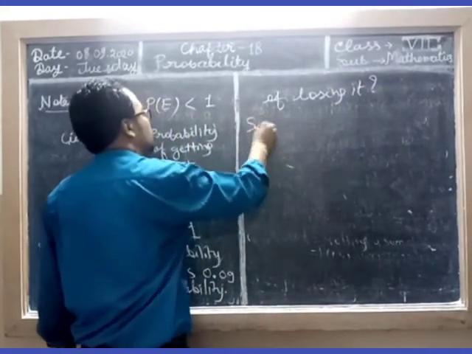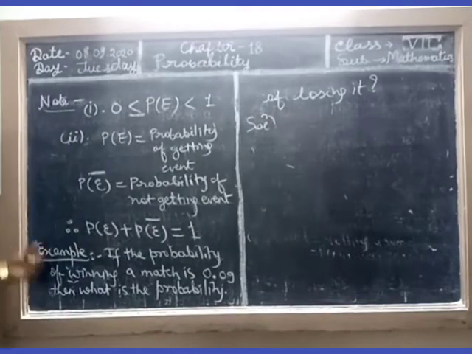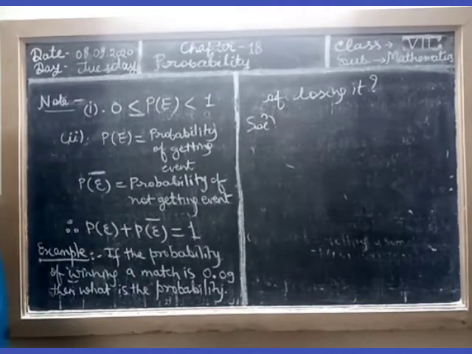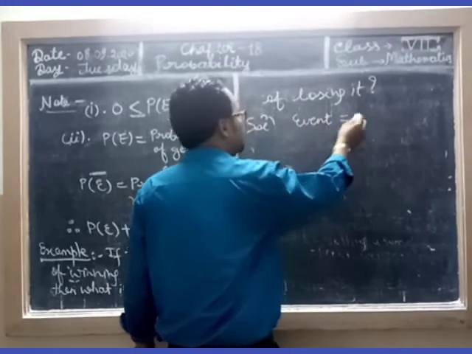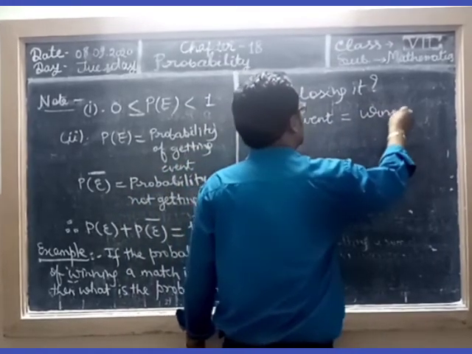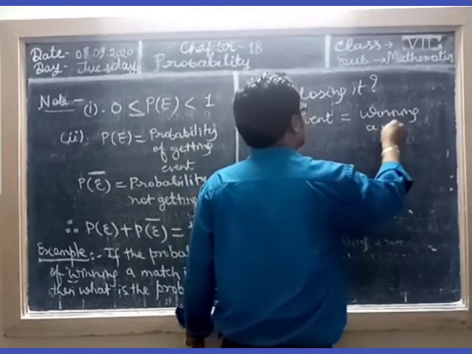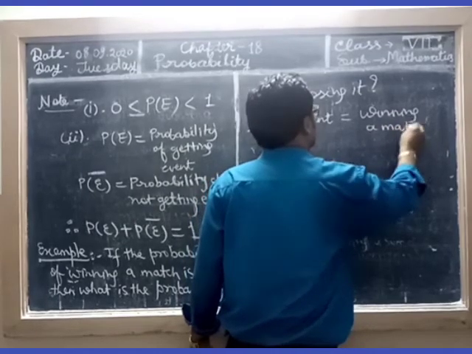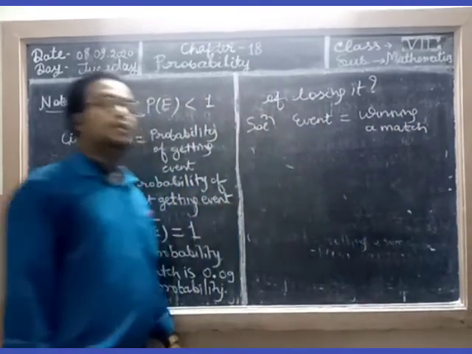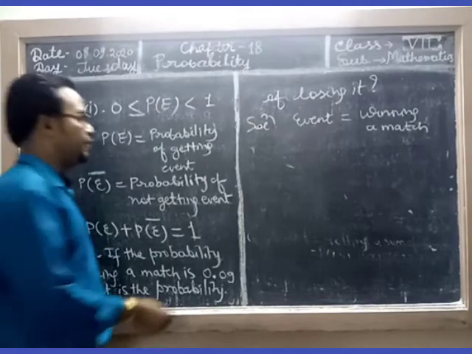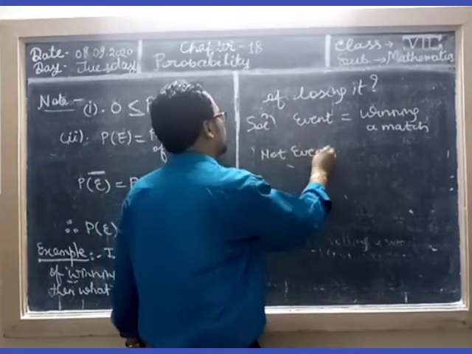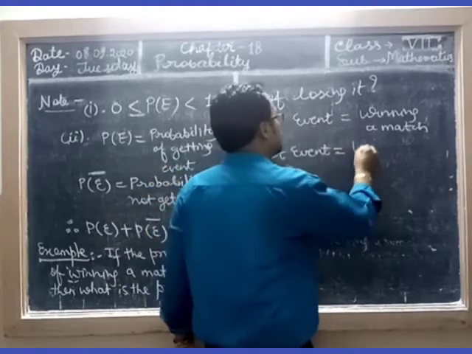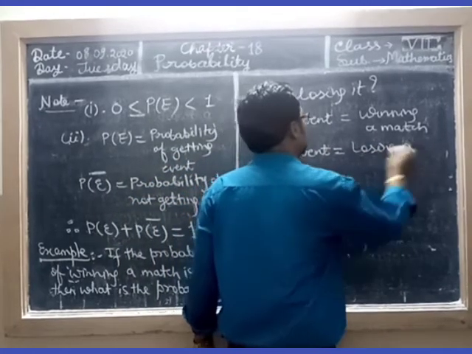Dear student, so the probability of winning a match. Let us suppose the event is winning a match. Clear? So losing a match is not the event. So not event means losing a match.